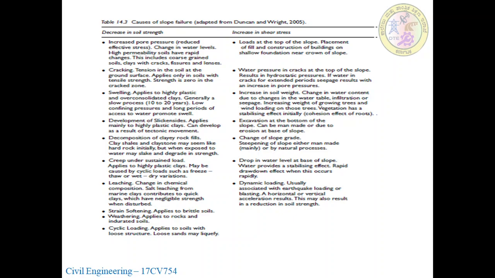So, with the decrease in soil strength, there is also an increase in shear stress: loads at the top of the slope, water pressure in cracks at the top of the slope, increase in soil weight, change in water content due to change in the water table, excavation at the bottom of the slope, which can be man-made or due to erosion at the base of the slope, change of slope grade, drop in water level at the base of the slope, and dynamic loading. So these are the properties or parameters which affect slope failure.